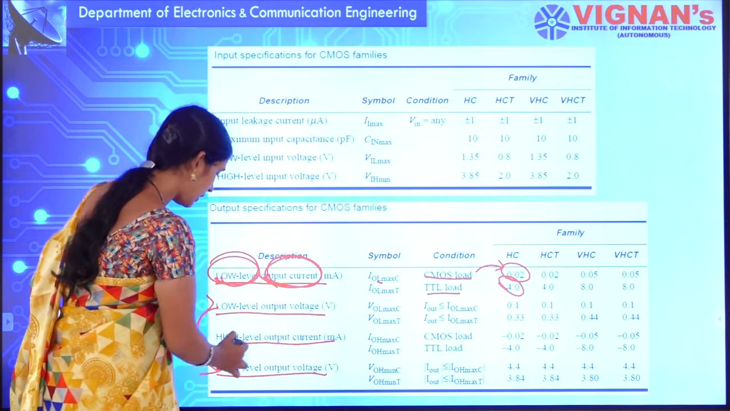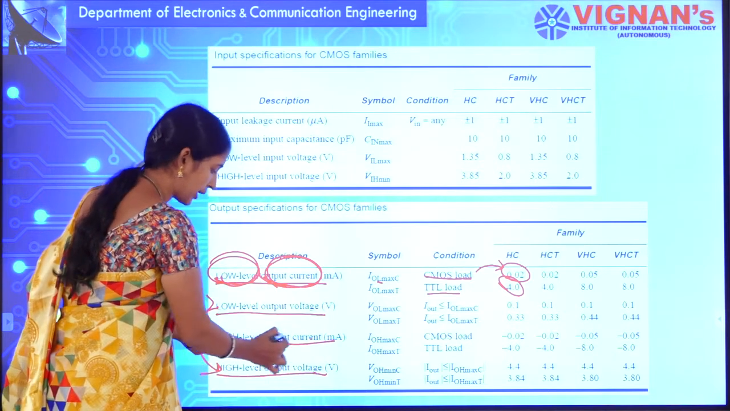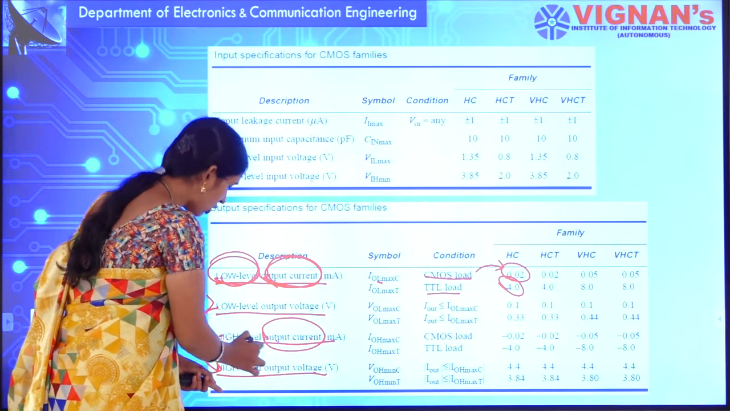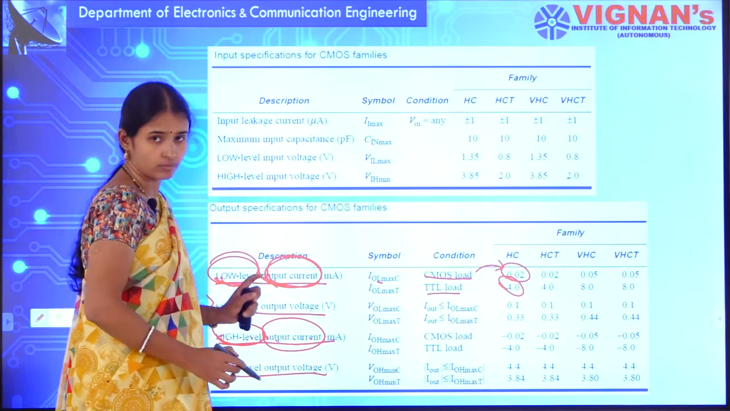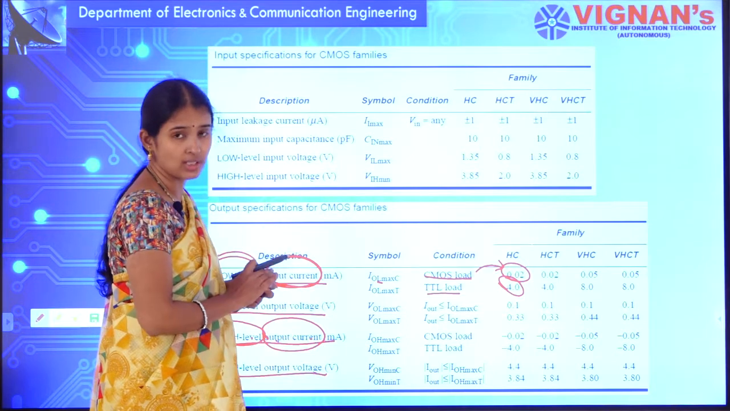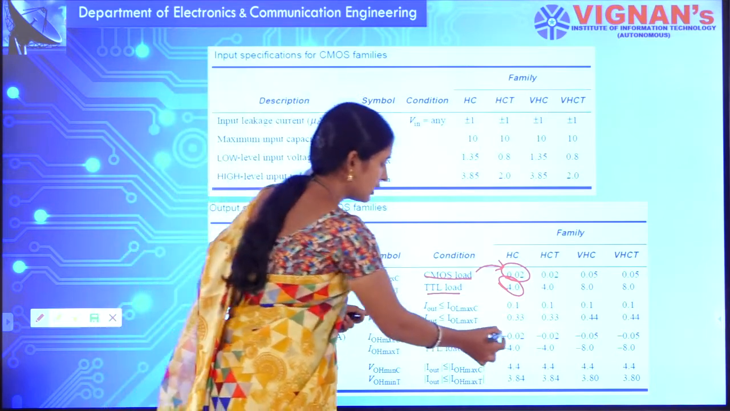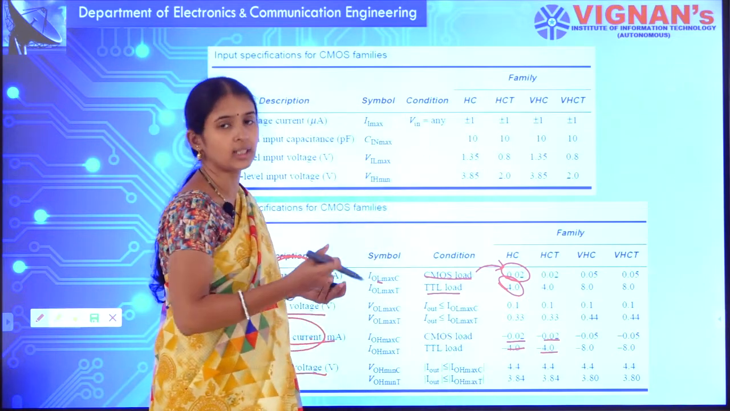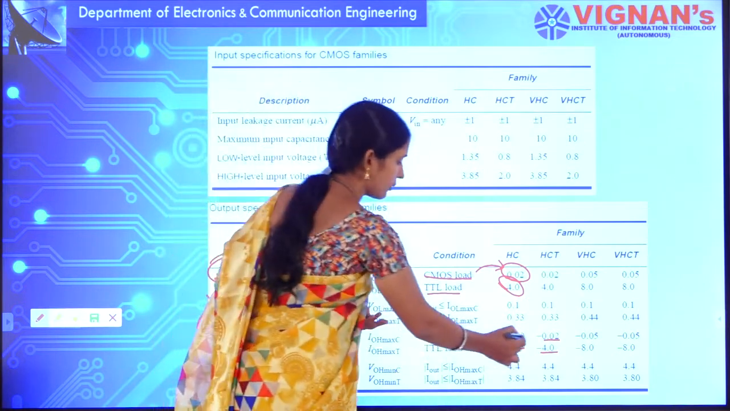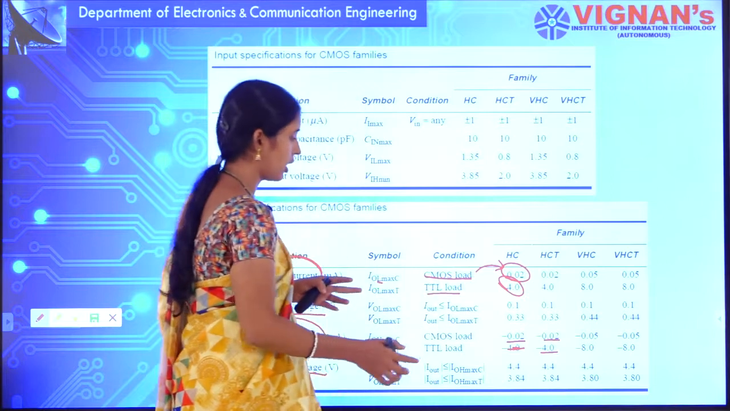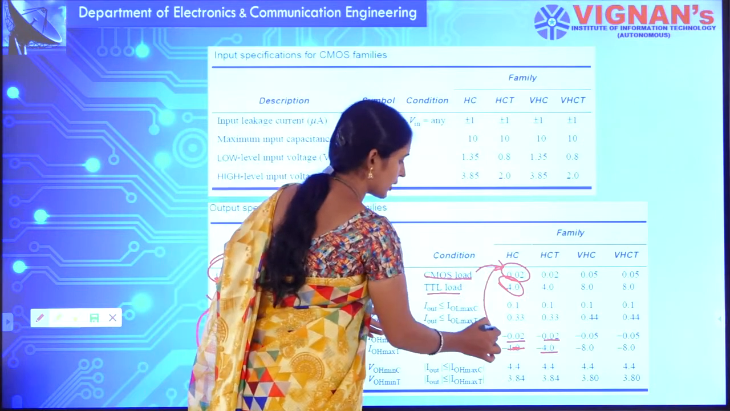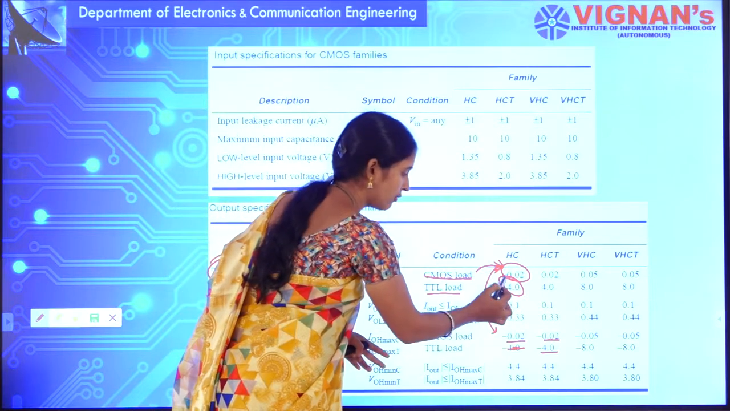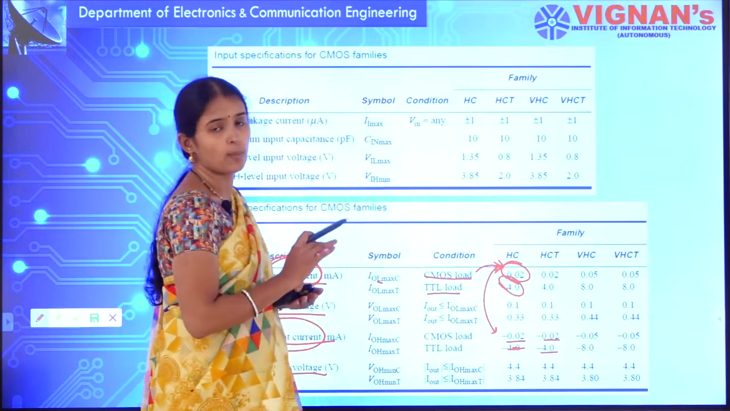At the same time, for high level output current, what is the output current that is being produced when the input logic is high level? See here, output current indicates a negative value, that means you are taking the current out. Output current as well as input current are both shown with a sign. Output current indicates a negative sign, whereas input current indicates a positive sign.